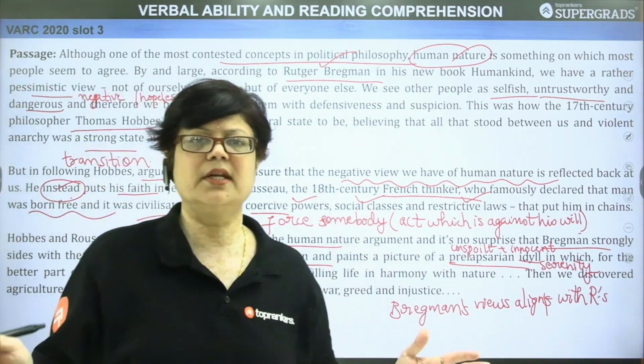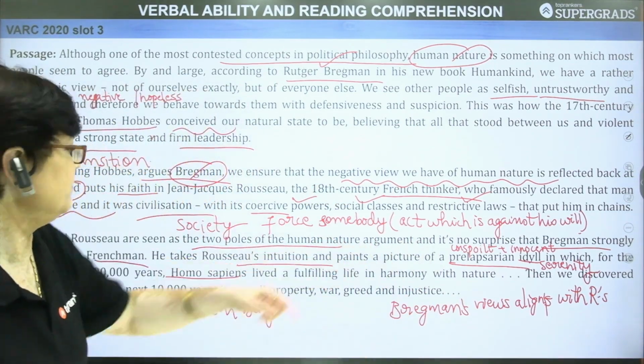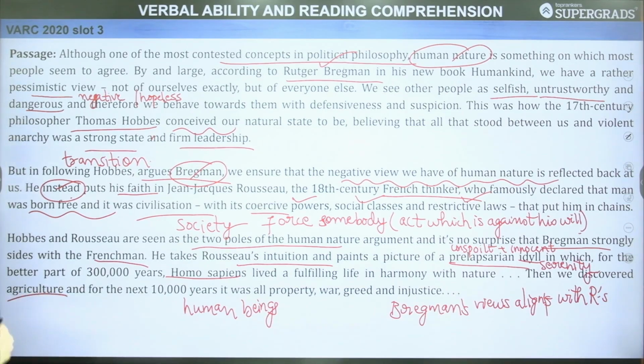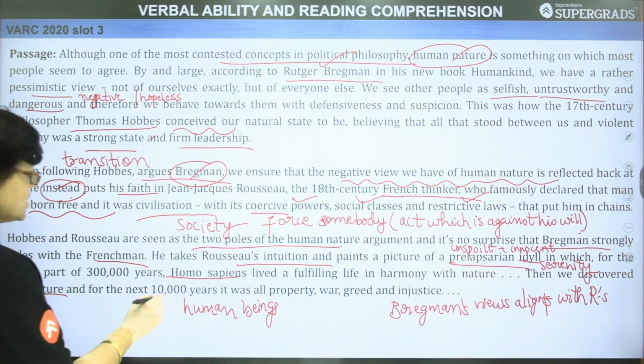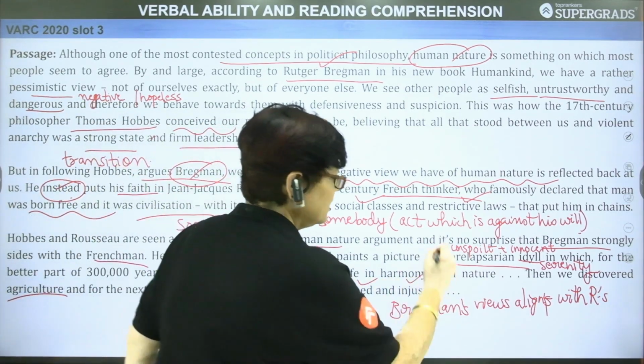Harmony with nature, people lived as one with nature. Then we discovered agriculture. And for the next 10,000 years, it was all property, war, greed, and injustice.